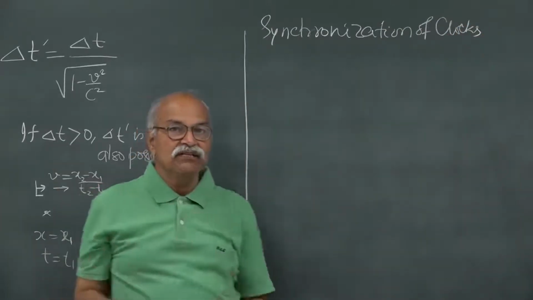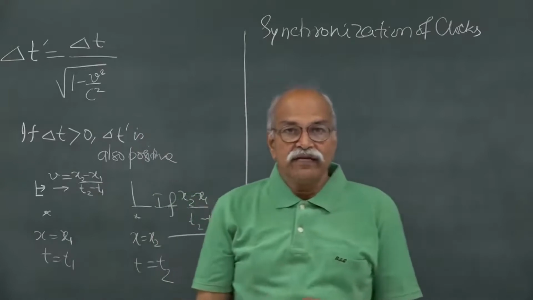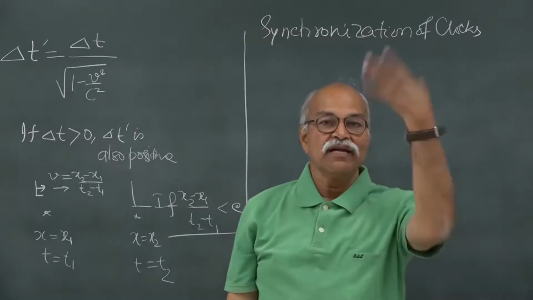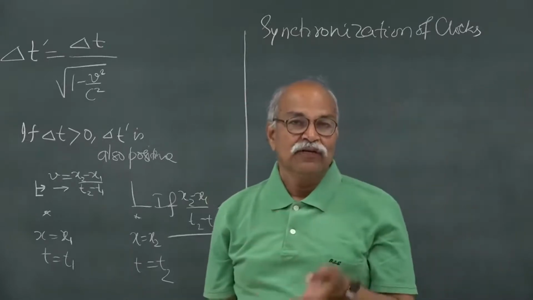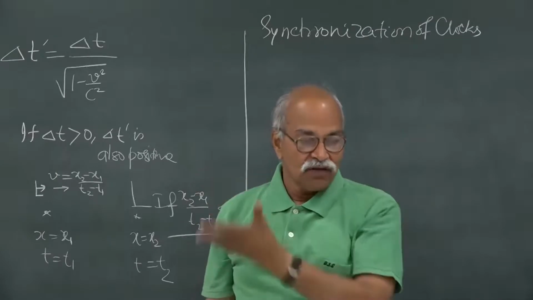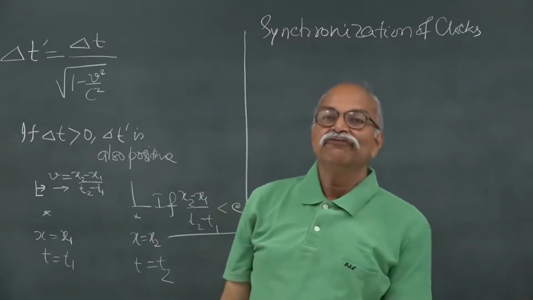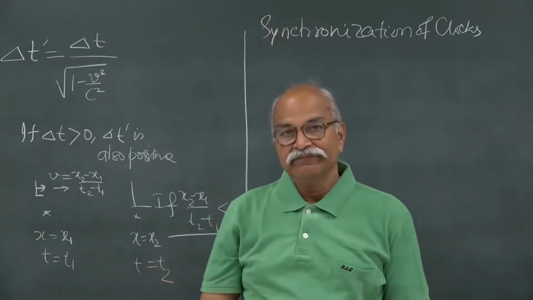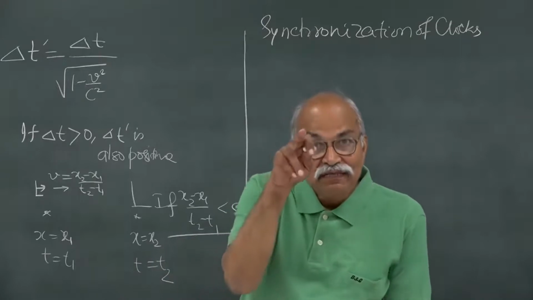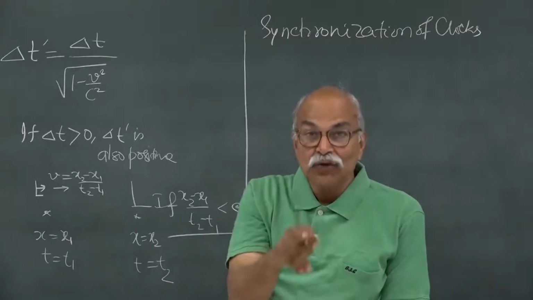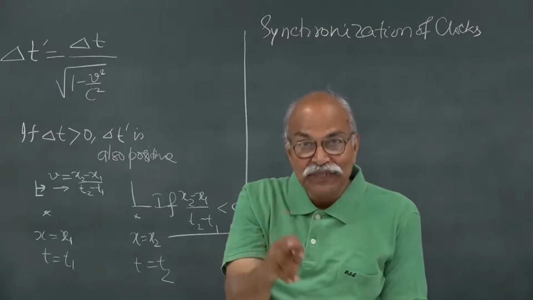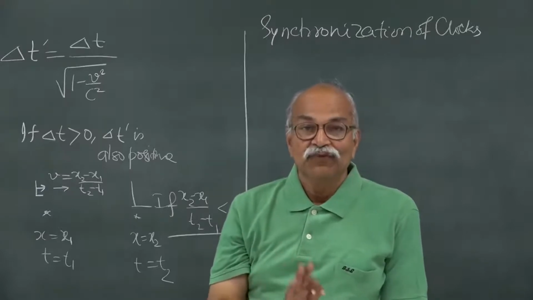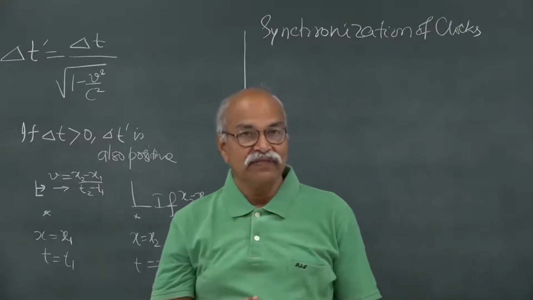Because of this time dilation thing, if I look at a clock which is moving with respect to me, I am in frame S and I am looking at the clocks of S prime, or I am in S prime and I am looking at the clock of S. So, if a clock is moving with respect to me, then in my frame I will say that this moving clock is running slower. The rate at which the clock advances is slow. Moving clocks run slow, that we have done.